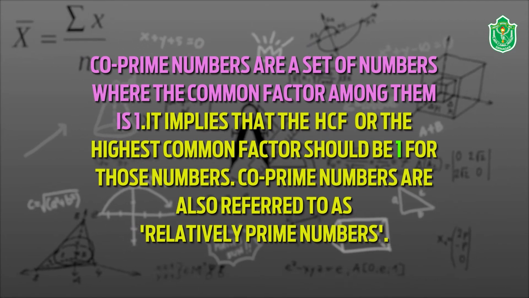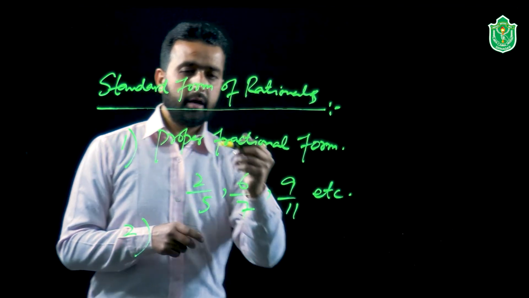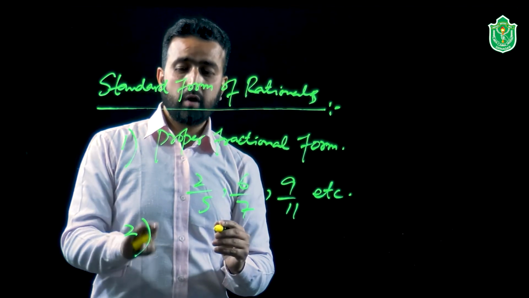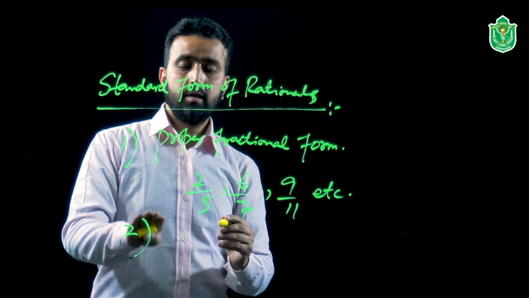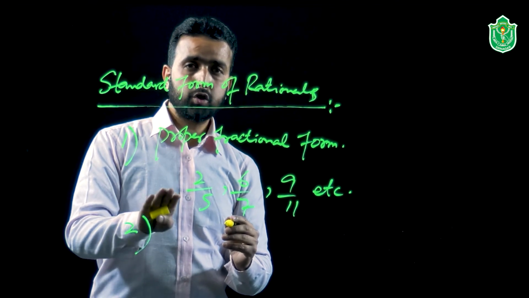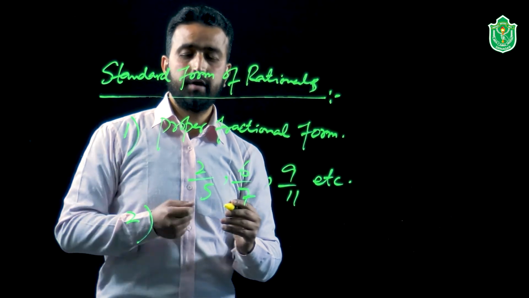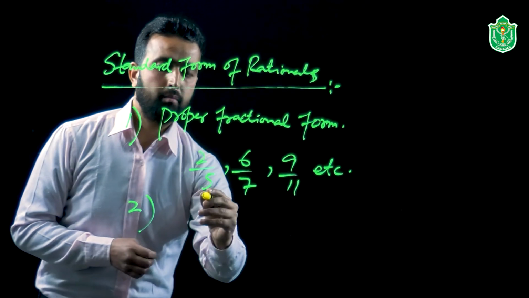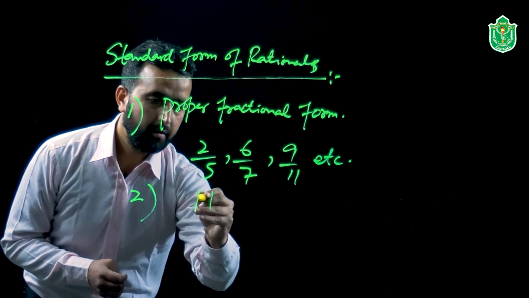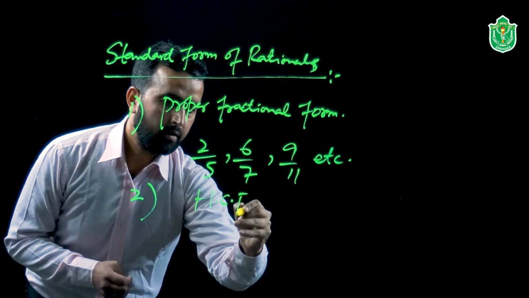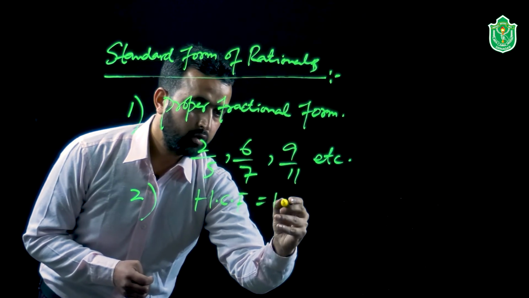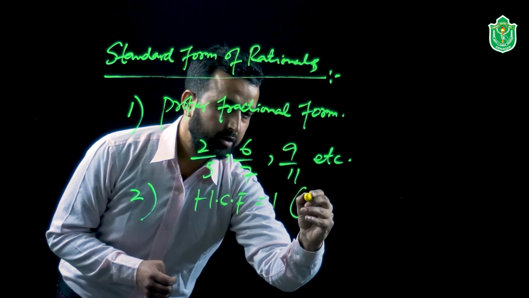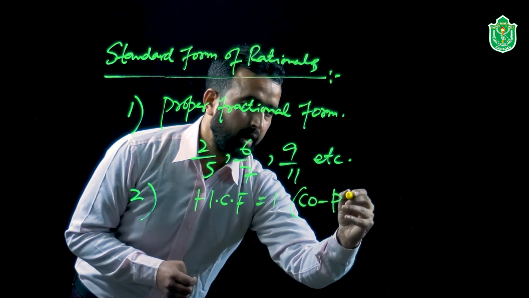Lowest terms means, if we take the examples, here, the second point we have to note down is that the highest common factor, that is HCF, between the two numbers must be equal to 1, which means, in other words, they must be co-prime to each other.